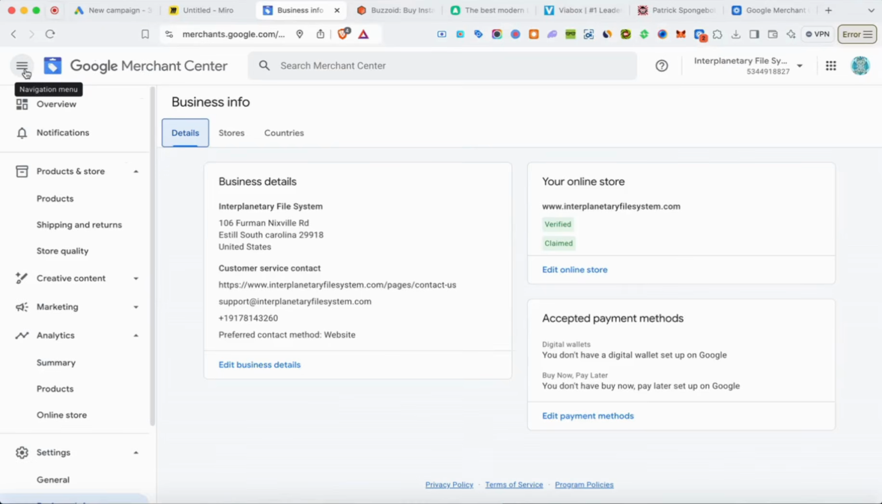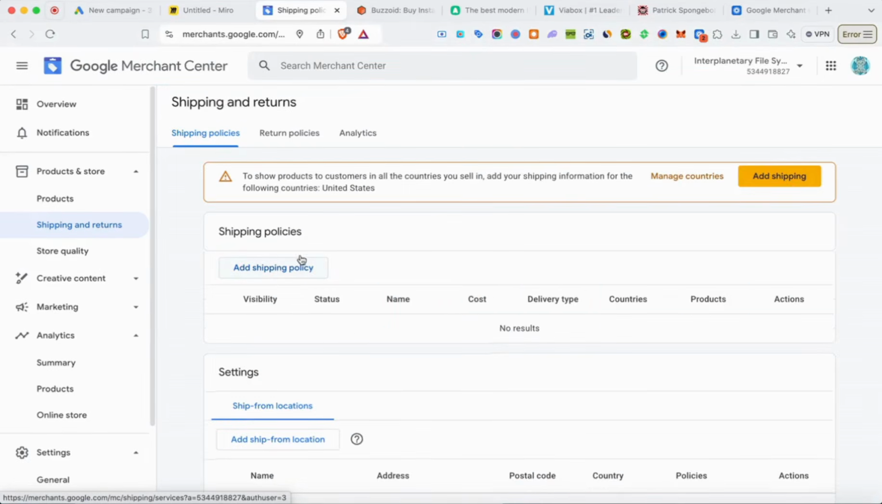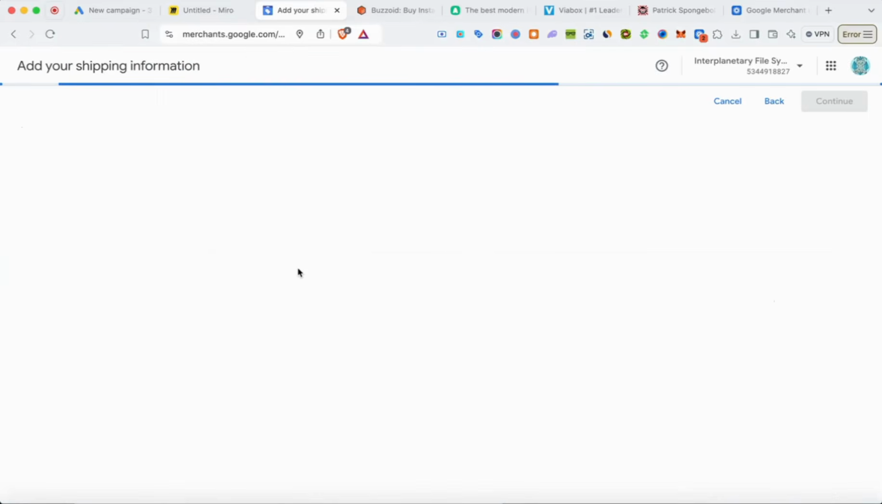All right, so the next thing we have to do, now we have that, you want to make sure you put in your accepted payment methods. So all the payment methods that you accept on your website, you're going to put in here. You're going to come over to shipping and returns, and you want to add a shipping policy, right? So to add a shipping policy, just click on this button right here that says add a shipping policy.